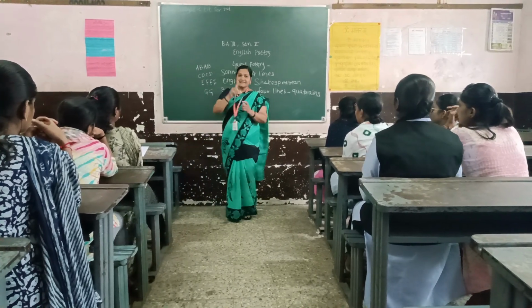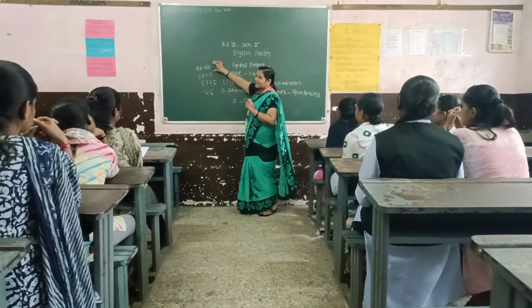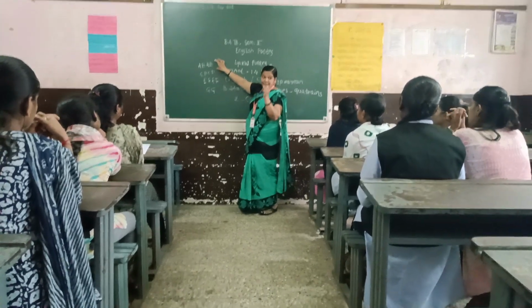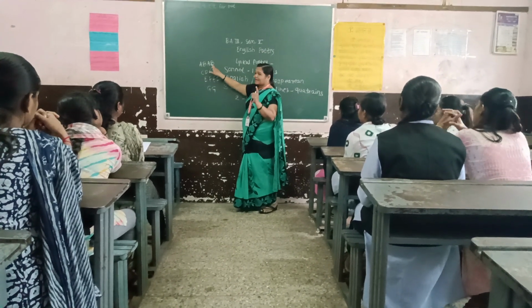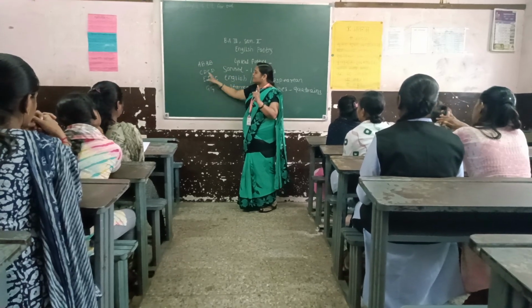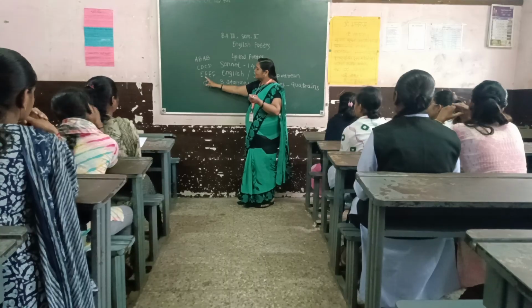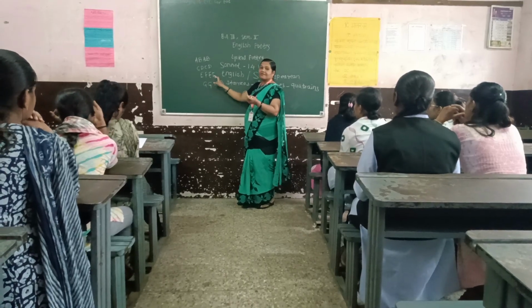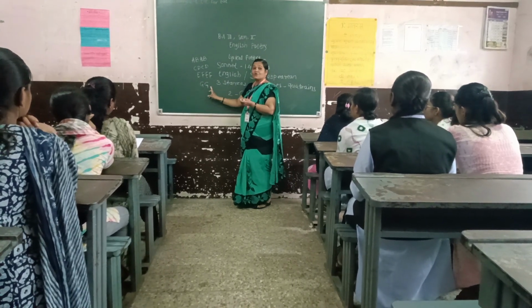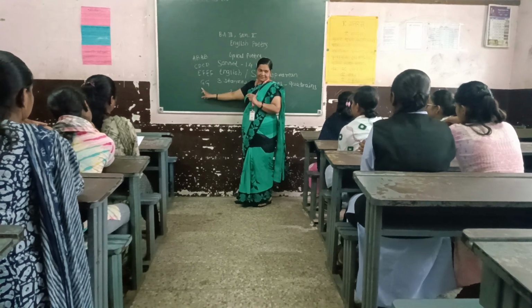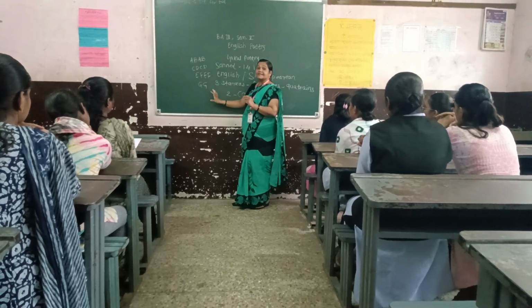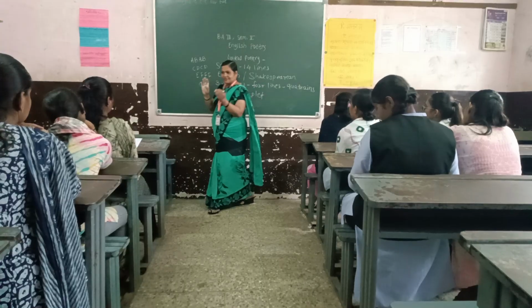Here in the Shakespearean sonnet, this is the rhyme scheme: the first stanza or the first quatrain is AB. The second quatrain's rhyme scheme is CD. The third quatrain's rhyme scheme is EF, and the couplet has the same rhyme scheme, GG. So it is the simplest structure of the sonnet.